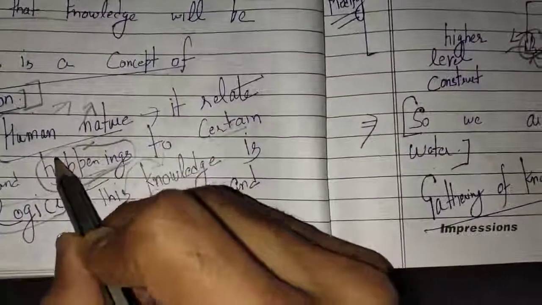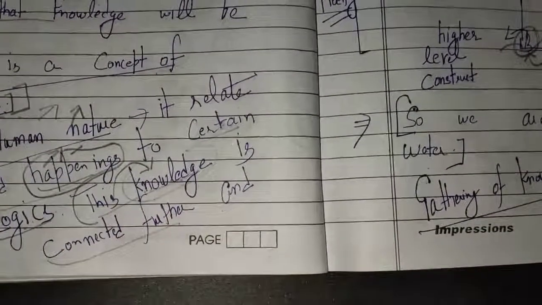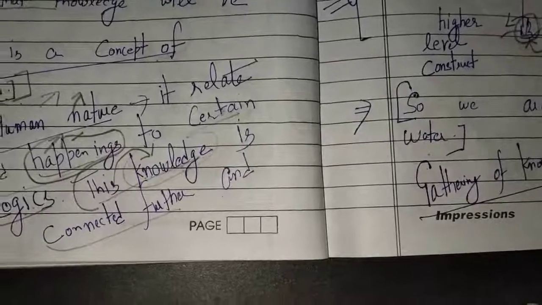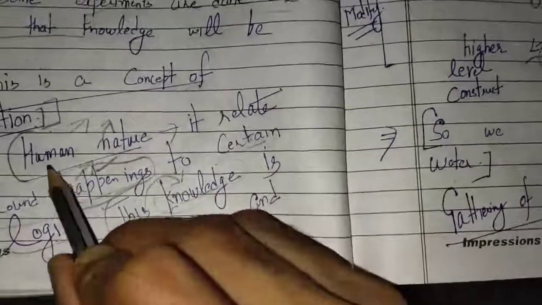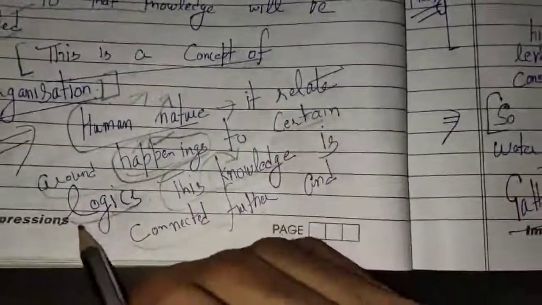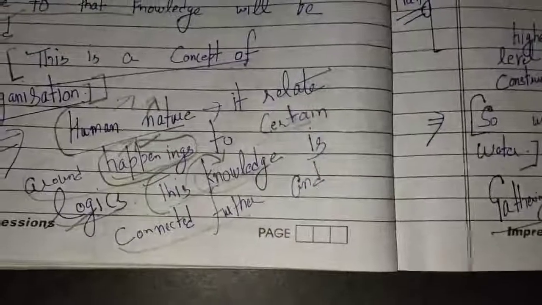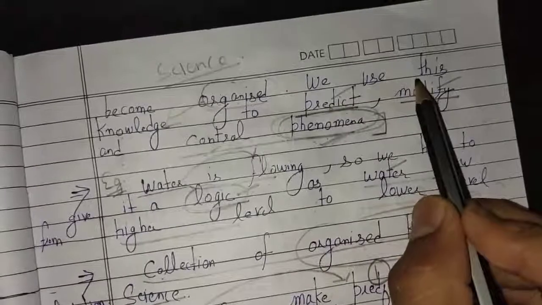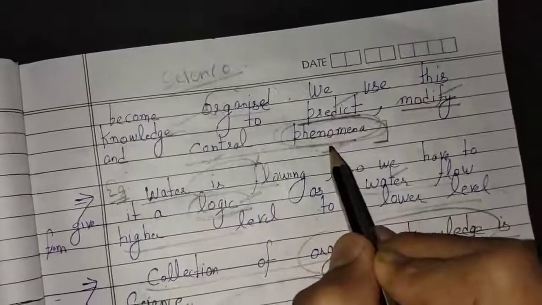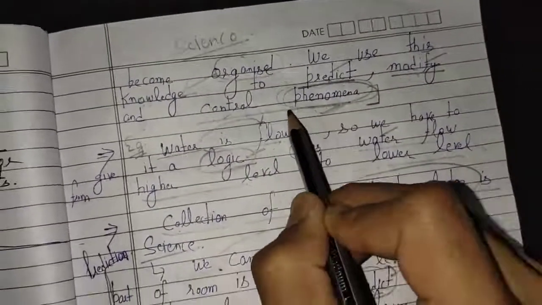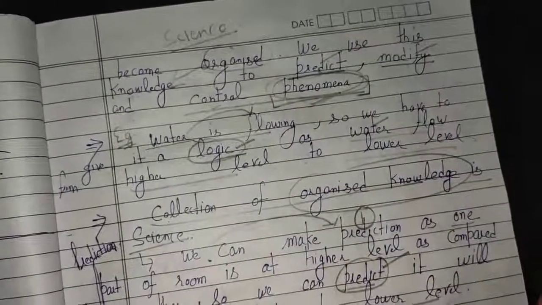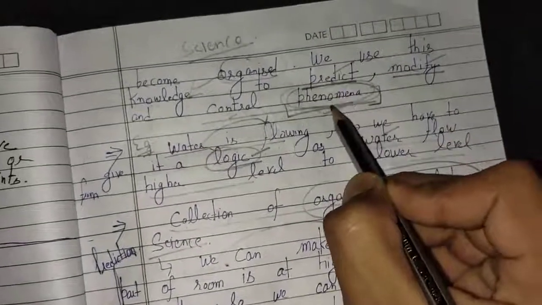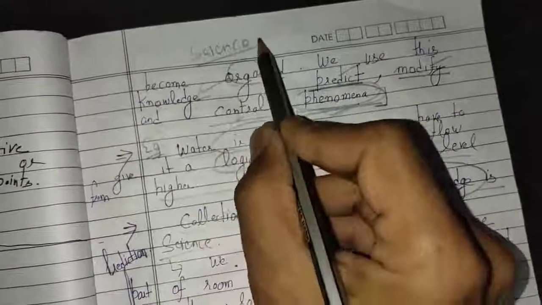In nature different happenings are taking place, like the sun is rising. When the sun is setting, it is red in color. This is a happening in nature, and humans relate these happenings to certain logics with the help of this organized knowledge. With the help of this organized knowledge, we can predict phenomena. What is a phenomenon? The formation of a rainbow after the rain is a phenomenon. We can predict the phenomena with the help of organized knowledge, that means science.